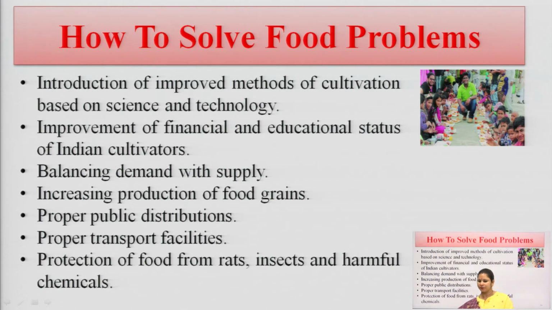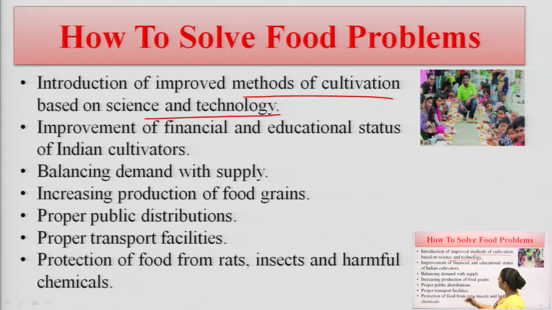How to solve the food problem? There are some specific measures by which we can solve this problem of food shortage in India. First one is the introduction of improved methods of cultivation based on science and technology. This means we have to focus on the green revolution. How are we going to follow the green revolution? By adopting newer techniques, newer technologies and newer science in our cultivation methods. In this way we can improve our agricultural practices.